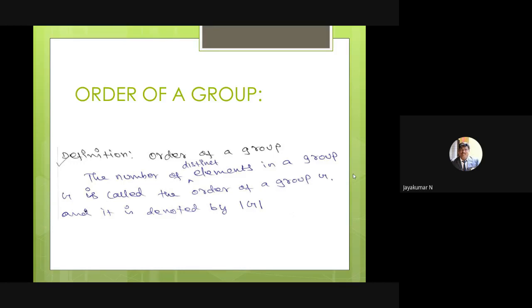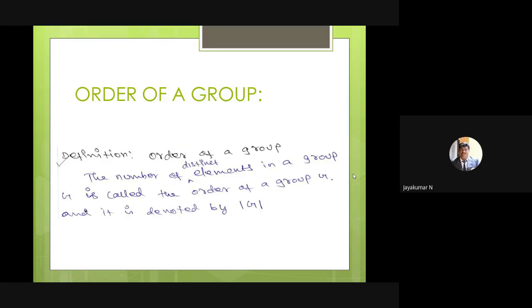See, these are all very key points in your quiz program. Suppose I ask: the order of the group means, the first option, the number of elements in the group; the second option, the number of distinct elements in the group; the third option, something else. In that case, if we choose the number of elements in the group, that is wrong. The correct answer is the number of distinct elements in the group. This is called the order of a group.